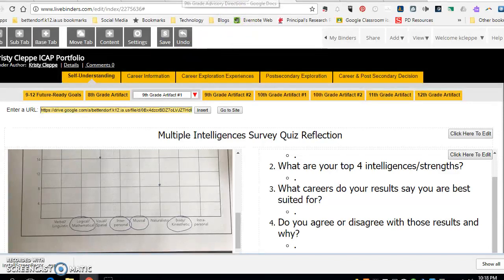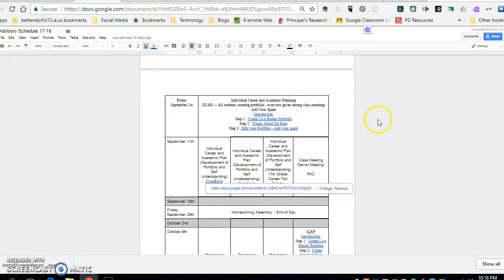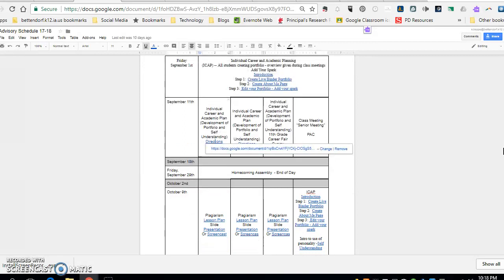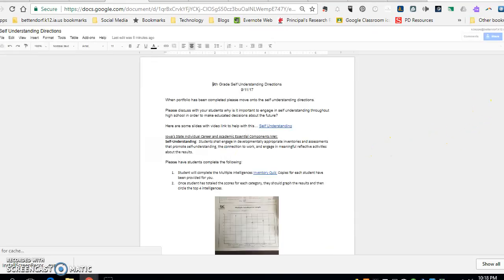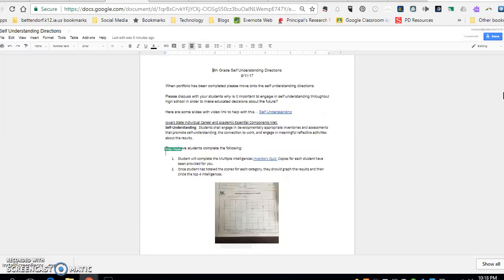But before I do that, I do want to go into the advisory website. It has all of these directions. So if you go look at September 11th, that was the day that the directions had information about that quiz for all ninth graders. So I'm going to click on that Google Doc for a minute, so that way you can see where this link is.